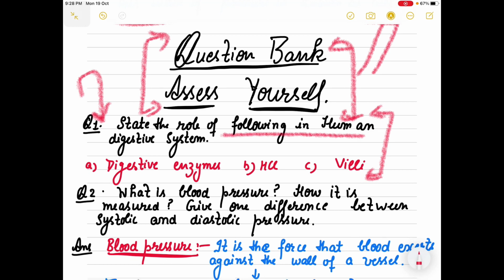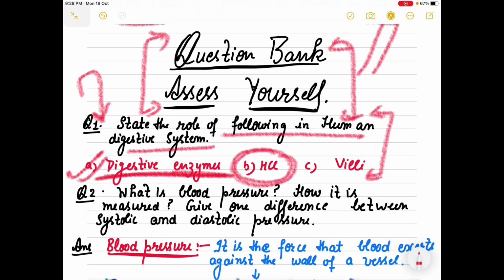State the role of the following in the human digestive system. This should be very much clear to you: what are the digestive enzymes, what is HCl, and what are the villi. I cannot give you the direct complete answer, but one thing I want to share with you: digestive enzymes are enzymes which help in digesting the food we eat. Please, HCl is not any kind of enzyme.